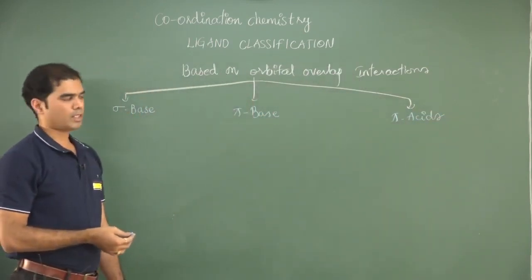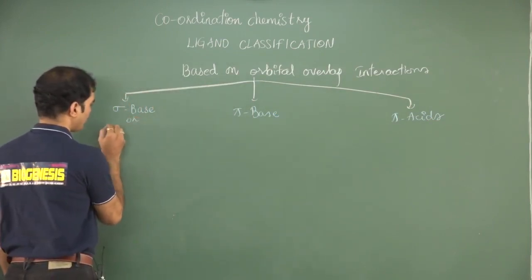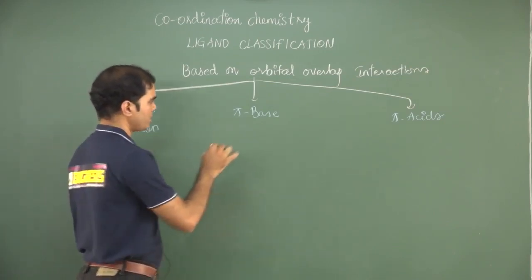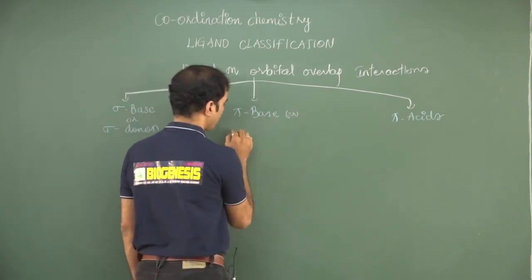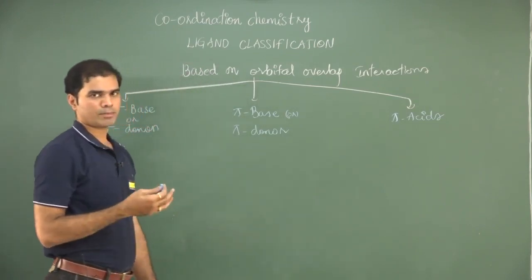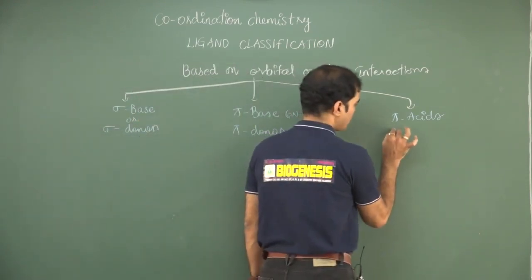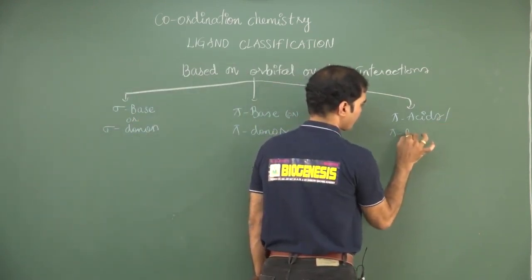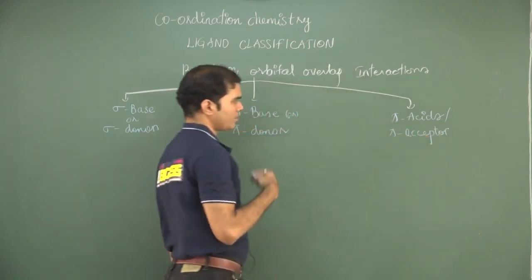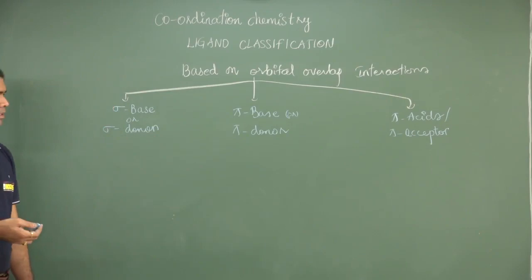Sigma base, pi base, and a pi acid or pi acids. Sigma base, or I can call it a sigma donor ligand. Pi base, or a pi donor ligand. Pi donor will also be a sigma donor. Along with sigma donation, it is also donating pi, therefore you call it a pi base or a pi donor. Pi acid is a pi acceptor. It means it will donate sigma, along with that it is also accepting pi. You call it a pi acceptor.